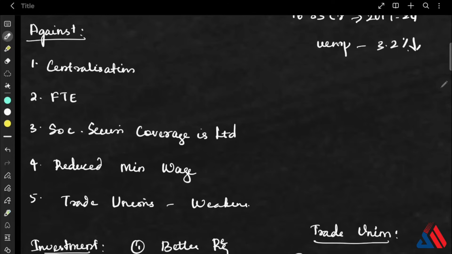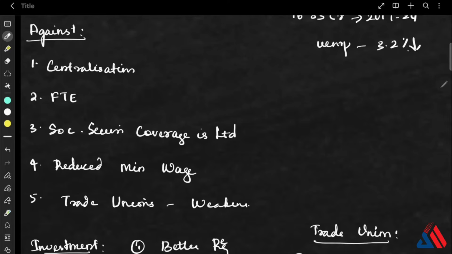The second one is something known as fixed-term employment, which legalizes hire and fire, and it undermines long-term job security, and it also weakens the collective bargaining of workers.